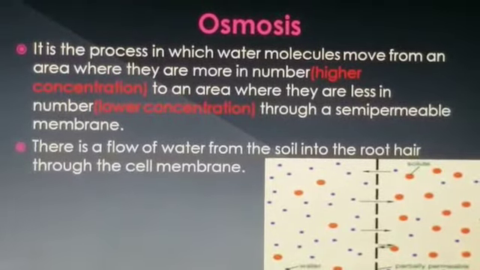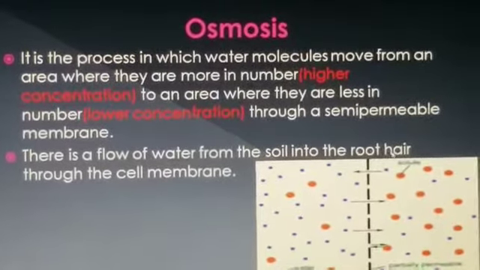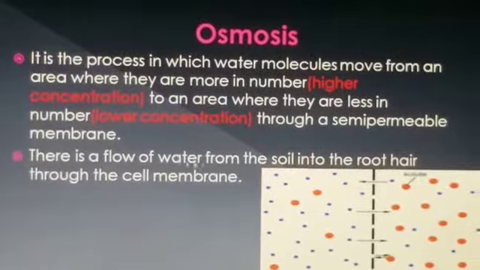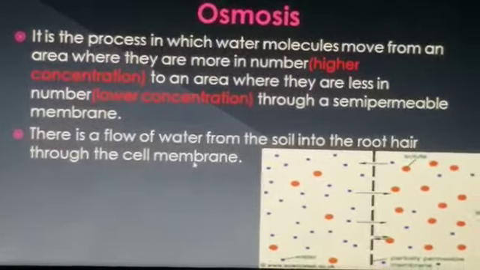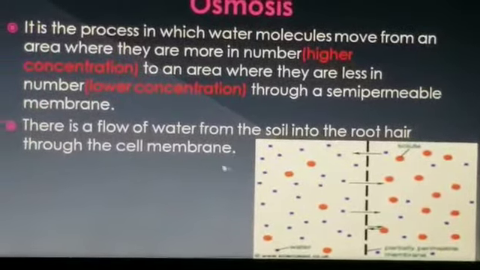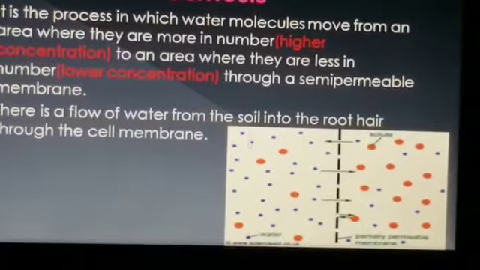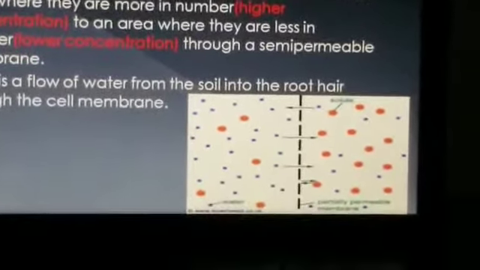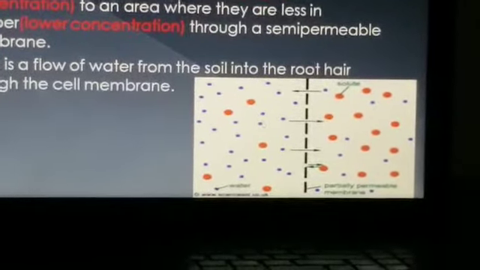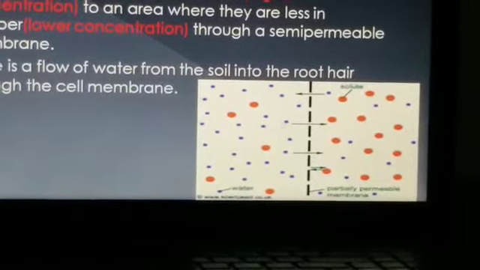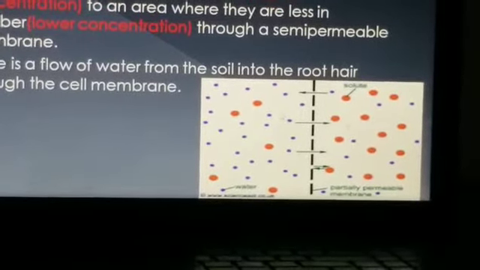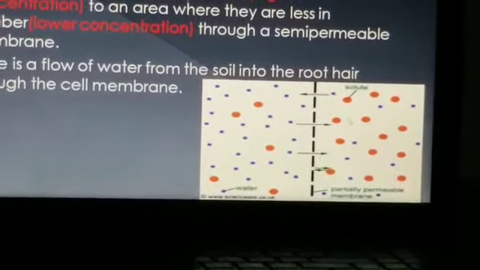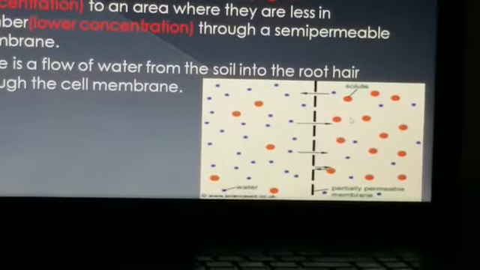So there is a flow of water from the soil into the root hair through the semi-permeable cell membrane. Here you can see these blue dots show the water molecules. It is a higher concentration, and here is the lesser concentration. So water molecules go from higher concentration to lower concentration.